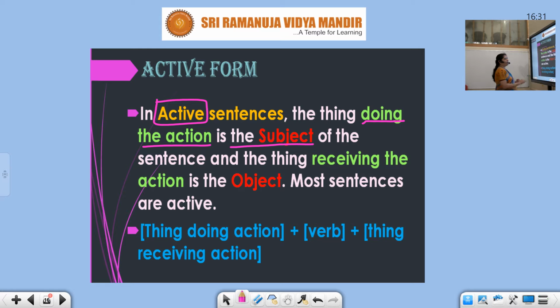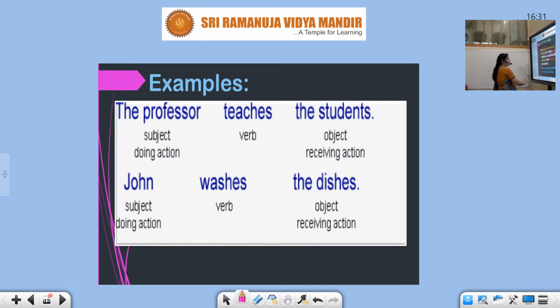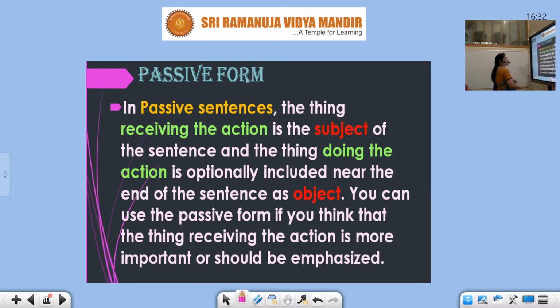But in the passive voice, the thing receiving the action is the subject. Active voice, the thing doing the action is the subject. In passive voice, the thing receiving the action is the subject.